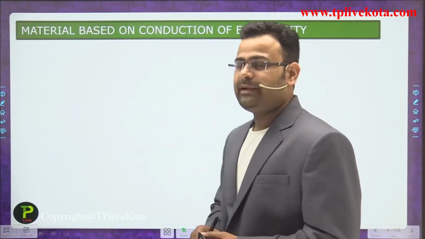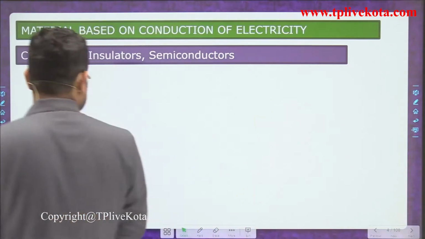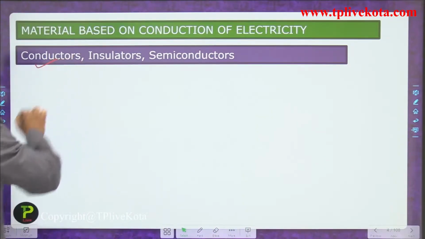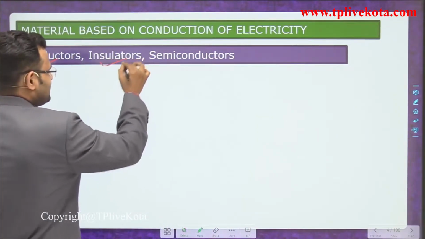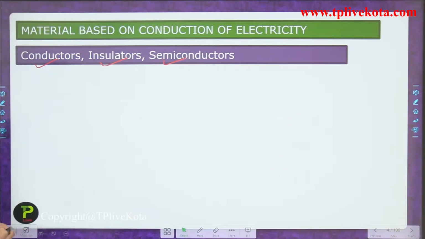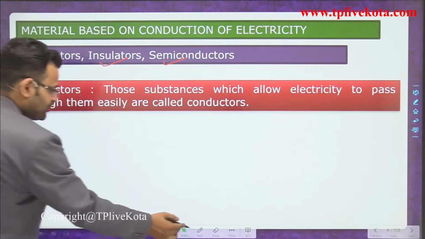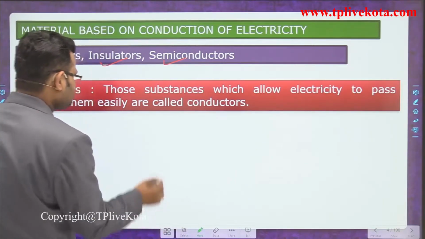Materials based on the conduction of electricity, first of all we divide into three parts. The first one is the conductor, the second one is the insulator, and the third one is the semiconductor. We will discuss every part one by one. First we discuss the conductor. So what is a conductor, guys?